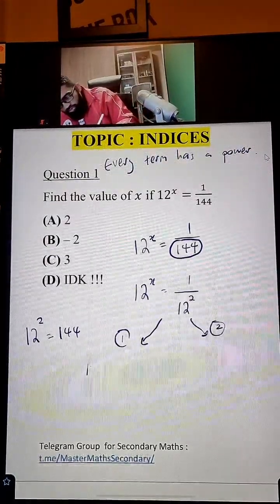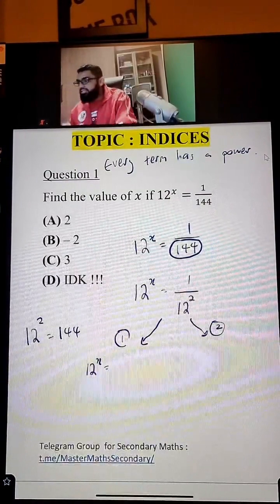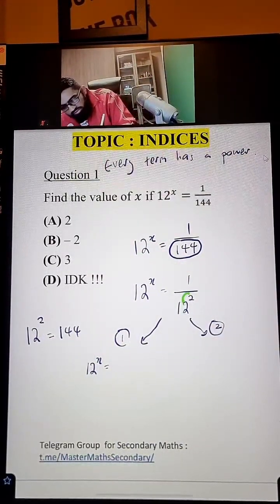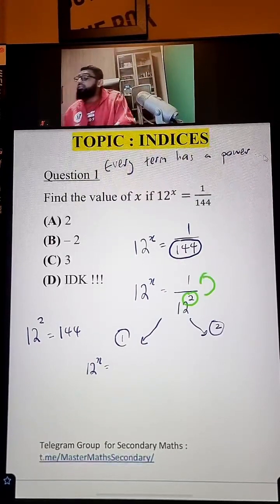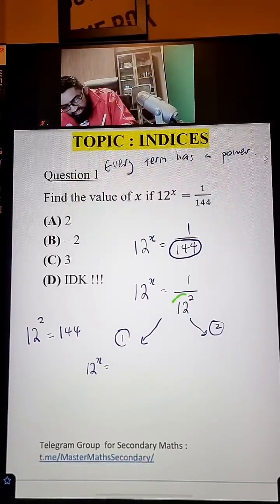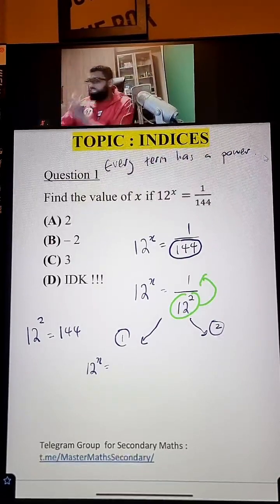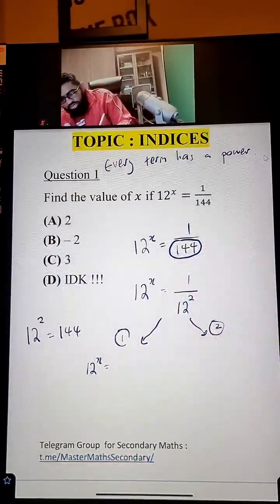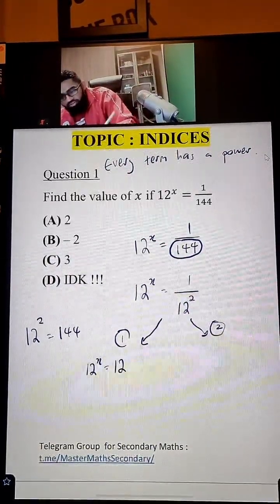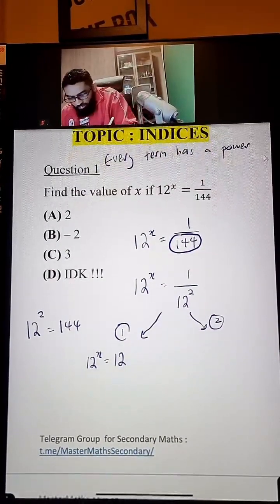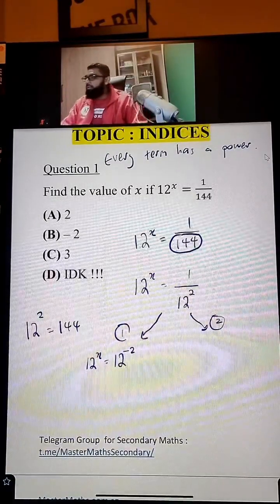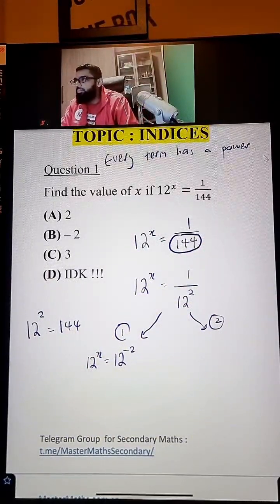Number 1, 12 to the power of x is equal to, this is a trick that I want to teach you all in math. When you bring the power up, I repeat, when you bring this item up, the power will switch sign. From plus, it becomes minus. So when it goes up, 12 to the power of, not positive 2 anymore. No more positive 2 because you brought that thing up, it becomes negative 2. Are you all clear on this, guys?